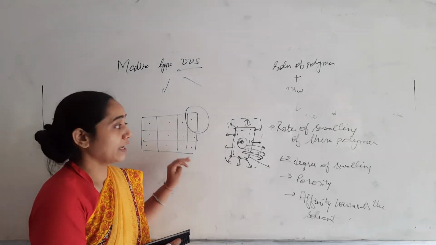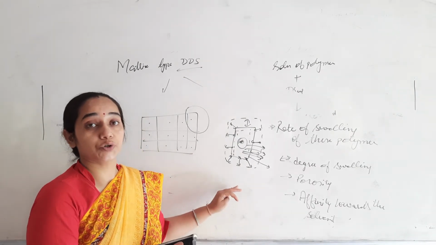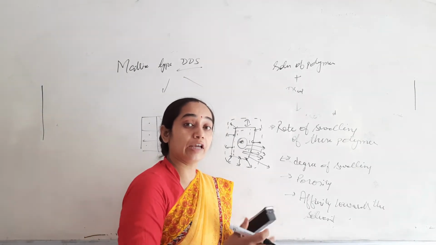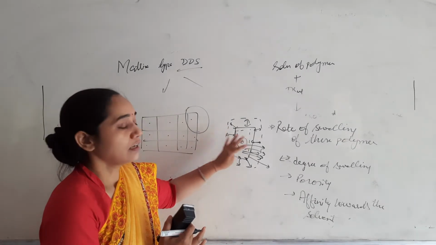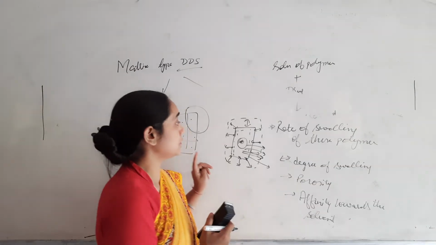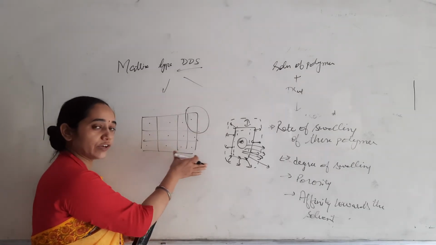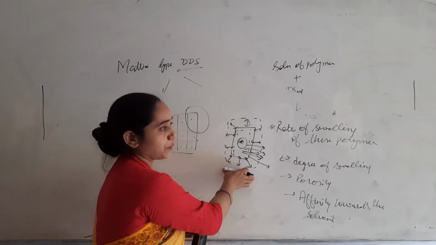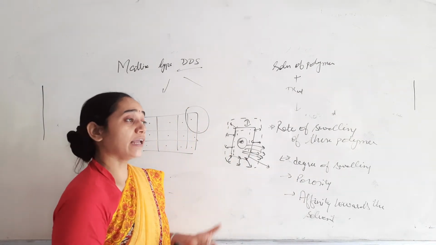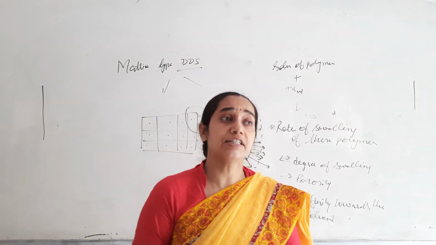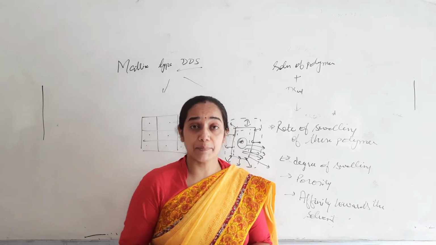So in order to achieve a controlled release, we require a suitable selection of the polymer. We may require a very prolonged release or a faster release, and accordingly we select the polymer system. Next, there are two types of polymer, hydrophilic and lipophilic. If I have selected the hydrophilic polymer, then swelling will be there. If I have selected the lipophilic polymer and it doesn't swell, doesn't increase its porosity, then what is going to happen over here?